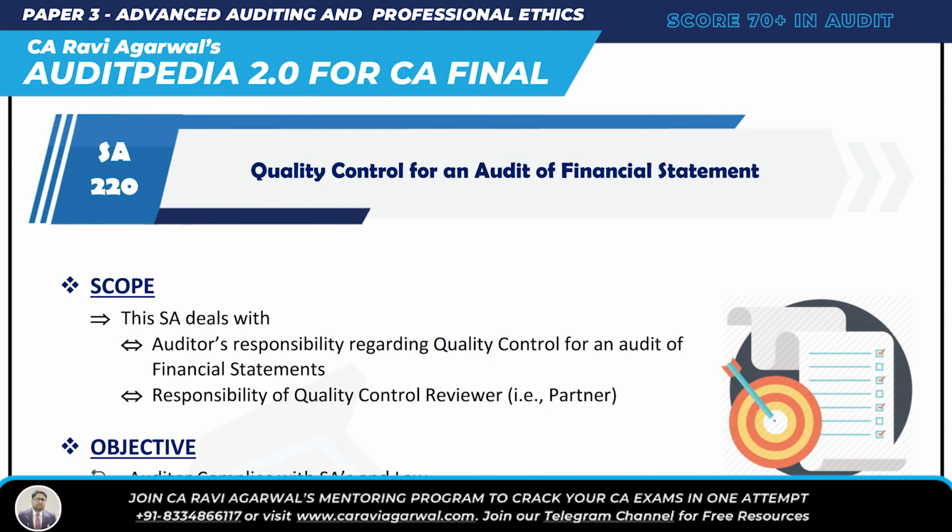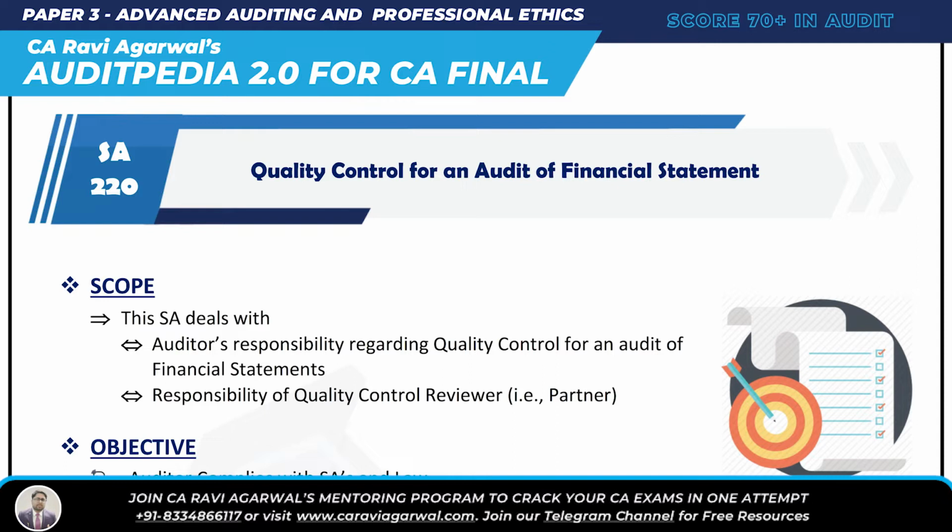Essay 220. After this essay is done and it's inside your ears, you're going to love it and you're going to retain it also. So Essay 220, quality control for an audit of financial statement. Imagine whenever I'm uttering anything, you should feel it, you should visualize it. So visualize that the financial statement is there in your hand, you are doing audit.